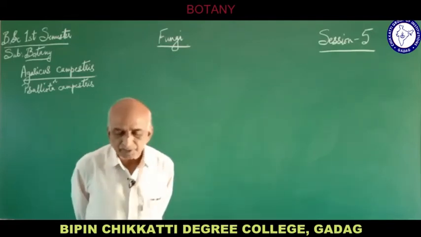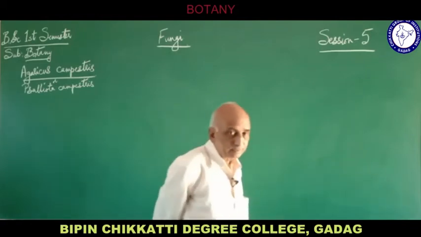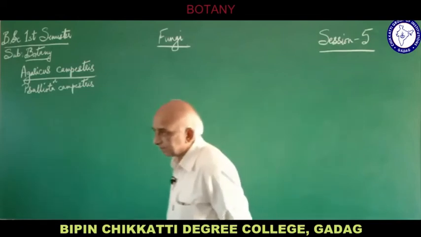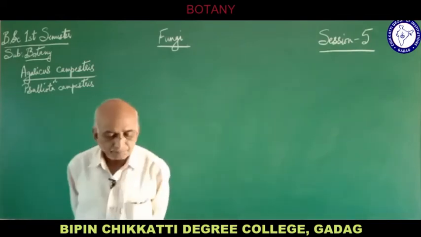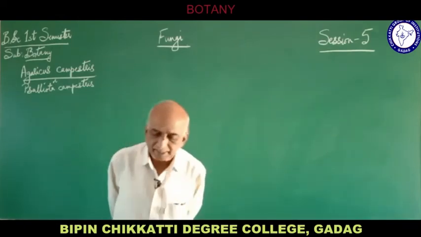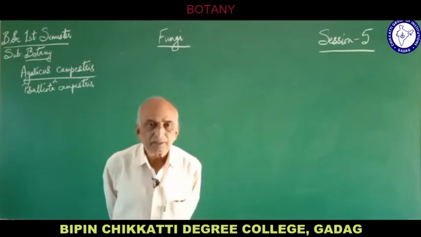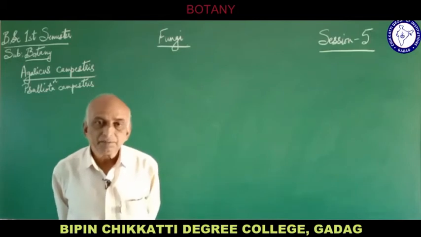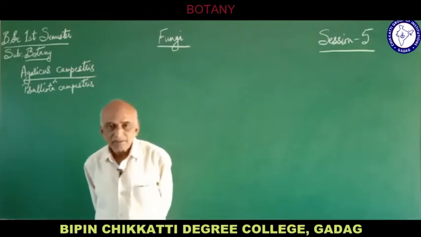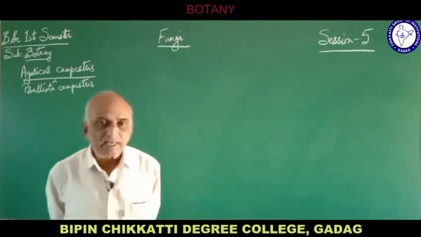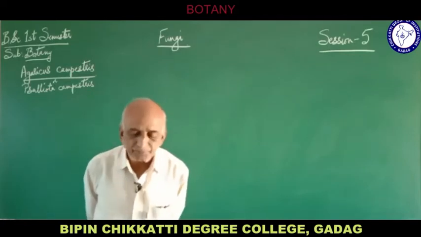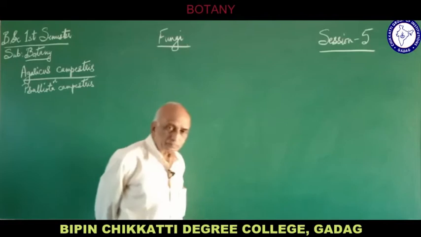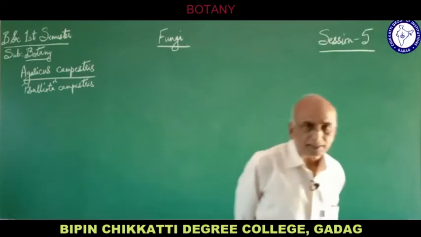We also find it on the trunks of trees, that is on the bark of the trees, and in meadows, that means on grasslands which are rich in decaying organic matter, where mushrooms are commonly seen. So Agaricus is one such saprophytic fungus found in damp decaying organic matter.